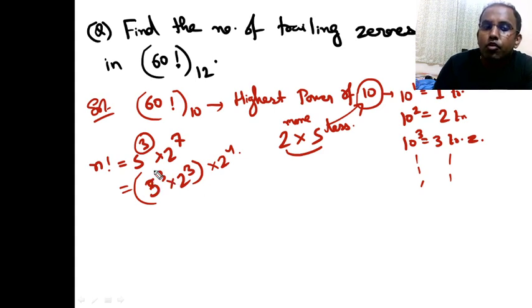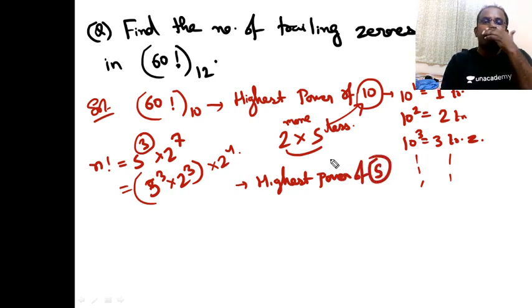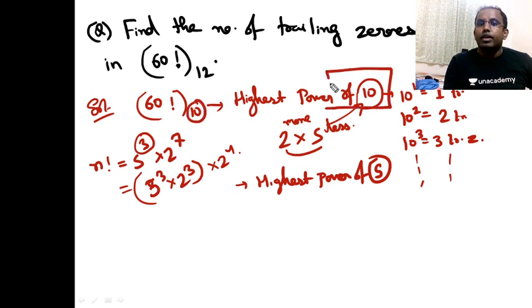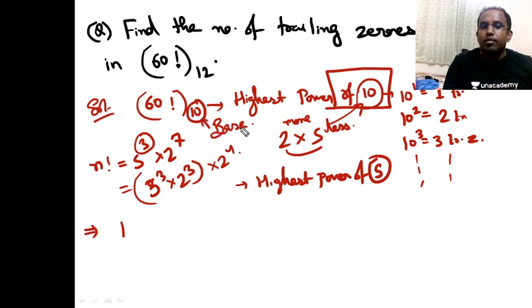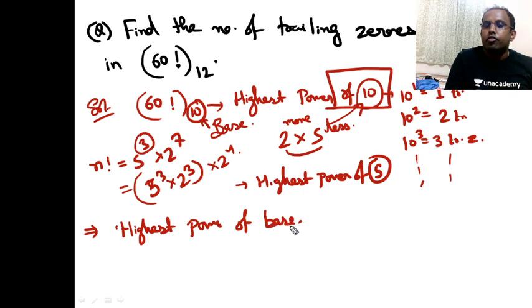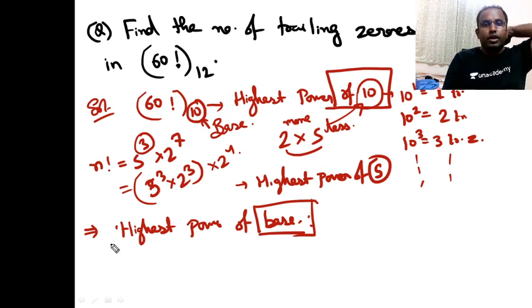Okay. So the power of 5 will decide this. So highest power of 10 means what? It is the highest power of 5. So basically what I'm trying to say here is, to find trailing zeros, I am calculating the highest power of 10. 10 is the base right now. So I am looking for the highest power of the base. That's the concept, guys. The highest power of base will give you the number of trailing zeros.